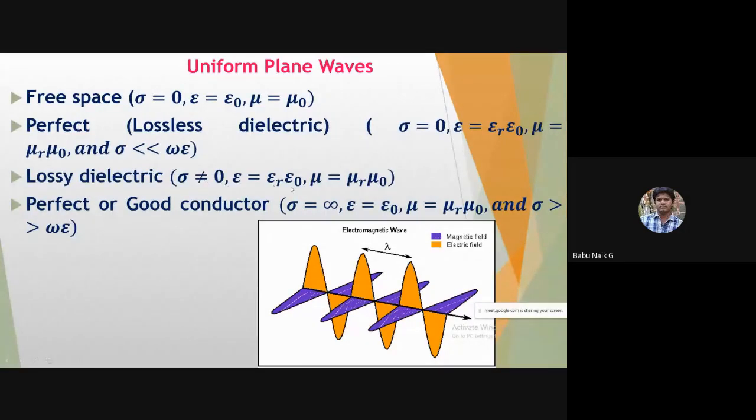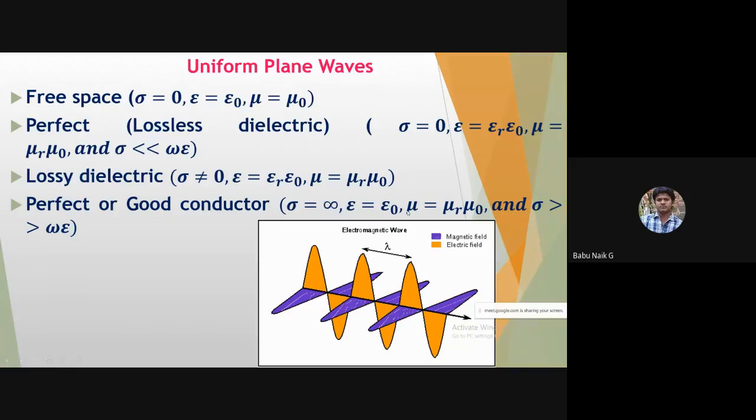Now, if you consider a lossy dielectric medium, the conductivity is not equal to 0. There we have the relative permittivity and relative permeability. Both will be given for some particular material or medium, and then we can calculate further how much the wave is going to travel. And similarly for a good conductor, where we consider a very good conductivity material, whose conductivity is very high, that is infinity.